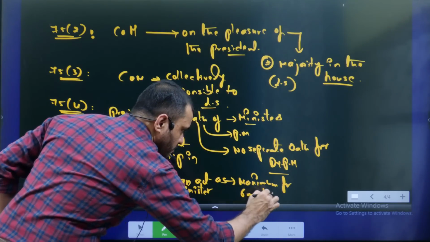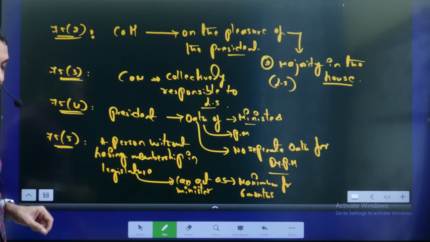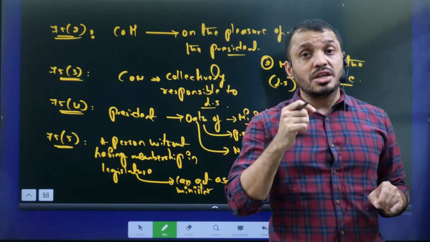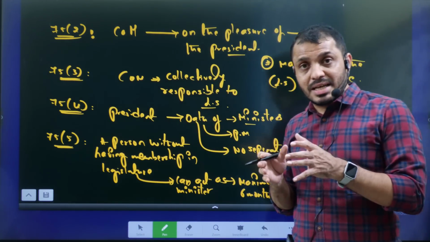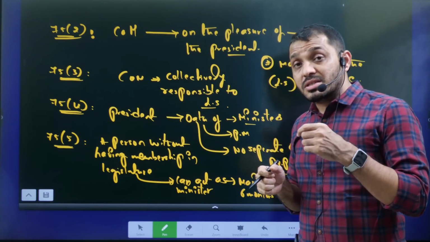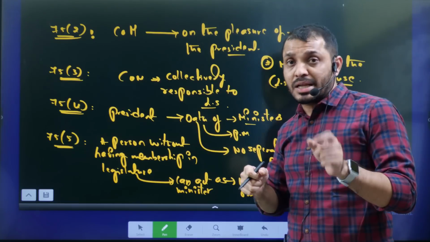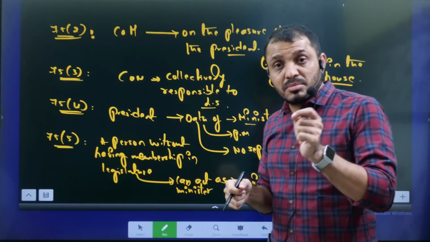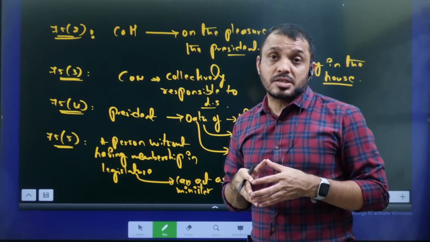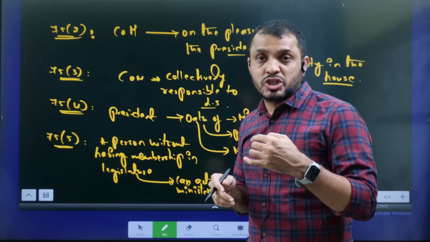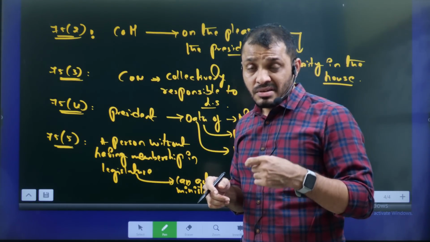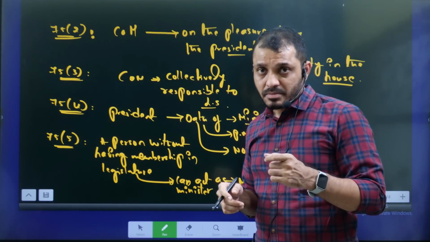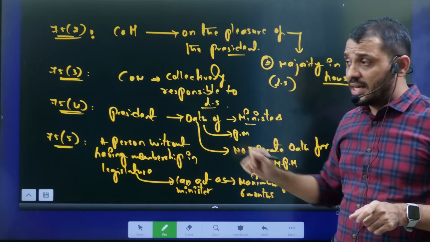You have to understand this. That means, for example, I'll give an example. Our present foreign minister, Jaishankar Subramaniam, when he was appointed as foreign minister, did not have membership either in the Lok Sabha or in Rajya Sabha. Initially he was appointed as a minister, then he got the membership in the Rajya Sabha. Same applies when Uddhav Thackeray became the chief minister of Maharashtra. He did not have membership in the assembly or council. Later he became an MLC. So this is about Article 75 clause 5.